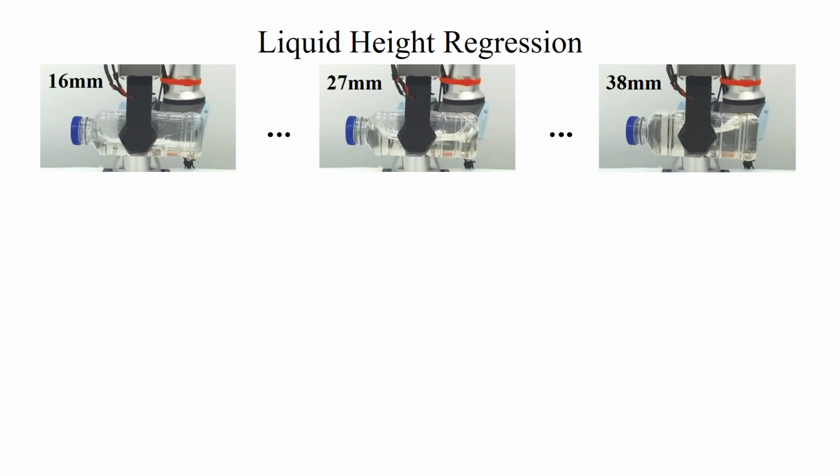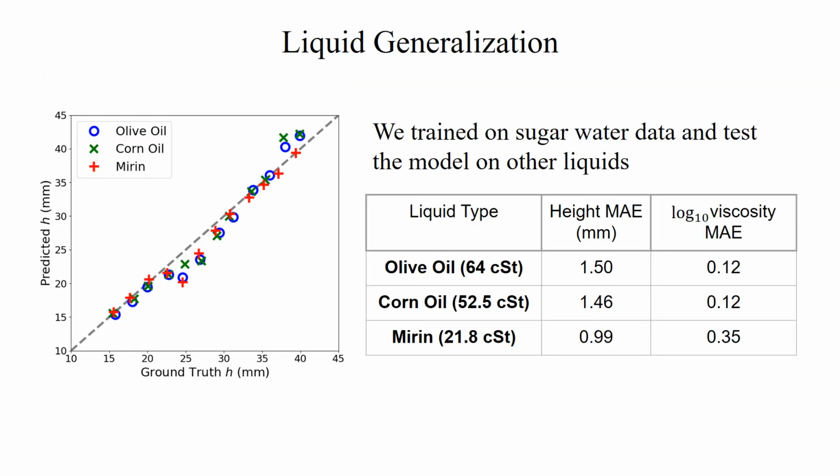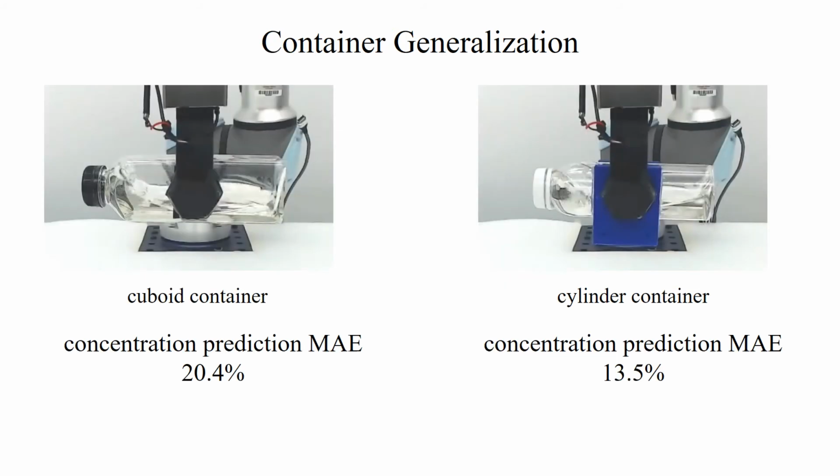We use the same dataset and method to regress on the liquid height. We achieve a height regression MAE of 0.56 mm, which is near the limit of the ruler's precision. Additionally, the same model can also be used to estimate properties of unseen liquids, such as marine. We also show our method can be generalized to different containers, such as a large cuboid container and a cylinder container.